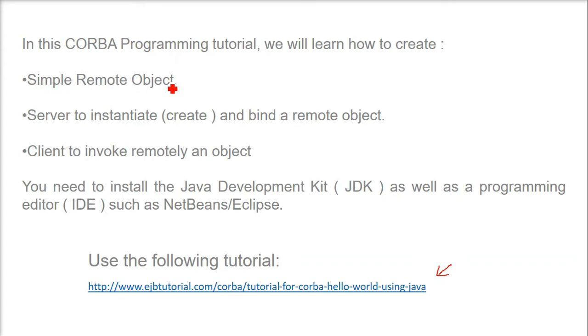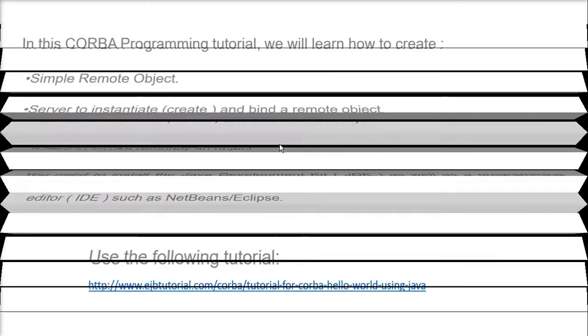We'll make a simple remote object, and we will have a server that has to create and bind a remote object, and then a client is going to invoke this object. We need to have JDK in our system. If you want to run on the command prompt, it's okay. Otherwise, you can use NetBeans or Eclipse for this. Let me give you a glimpse of what we are going to do.